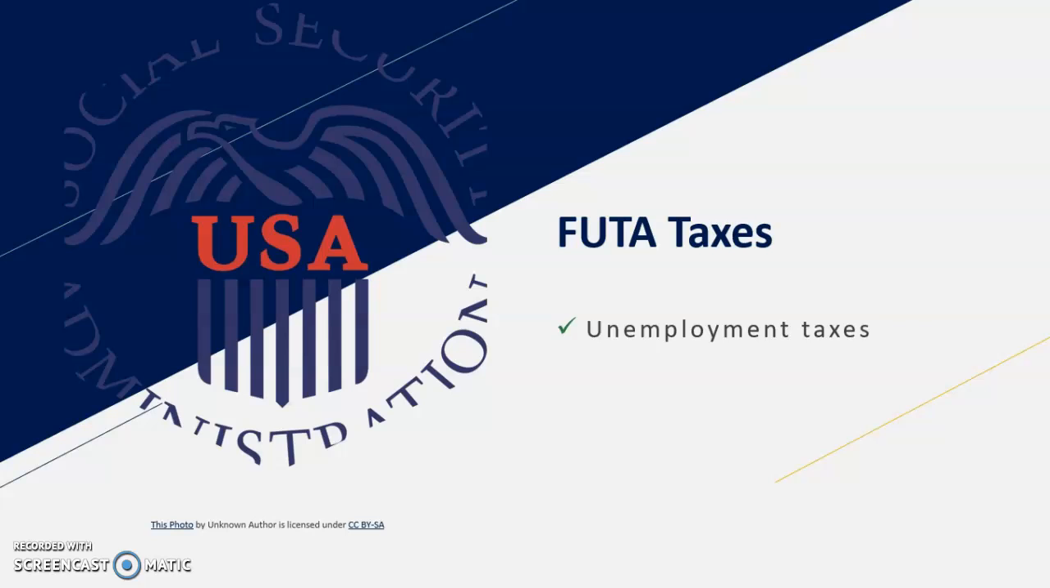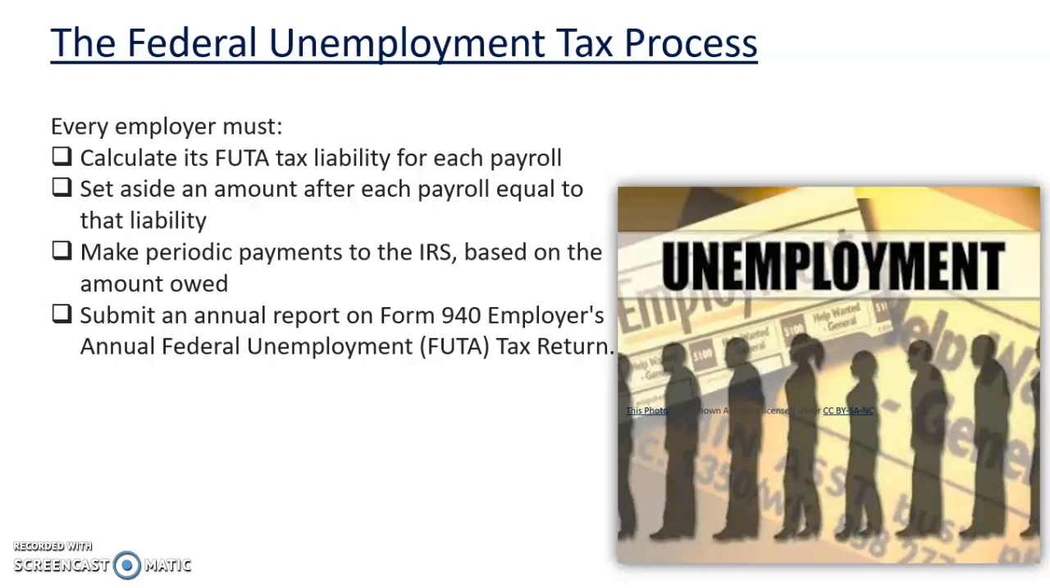FUTA, the Federal Unemployment Tax Act, is a federal law that requires employers to pay unemployment taxes. These taxes fund the federal government's oversight of the unemployment program in all 50 states. Typically, only employers pay FUTA taxes. Every employer must calculate tax liability for each payroll, set aside an amount after each payroll equal to that liability, make periodic payments to the IRS based on the amount owed, and submit an annual report on Form 940, Employer's Annual Federal Unemployment Tax Return.